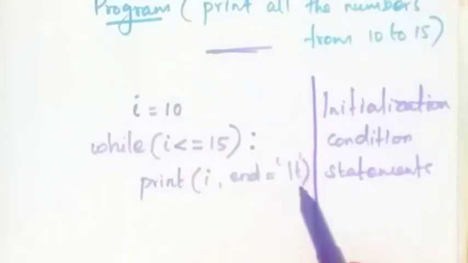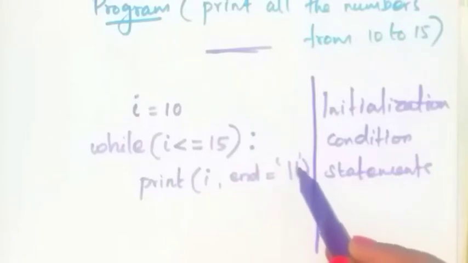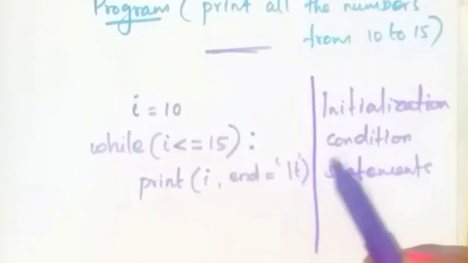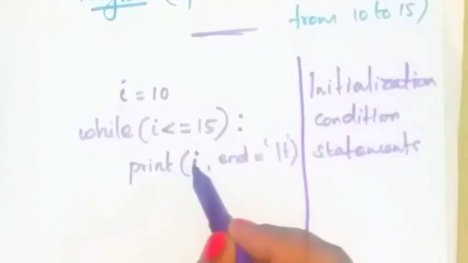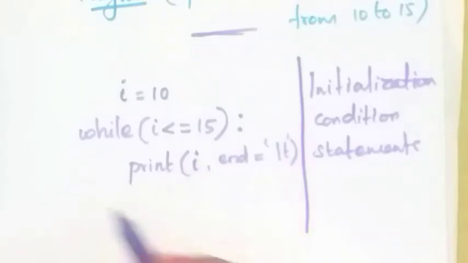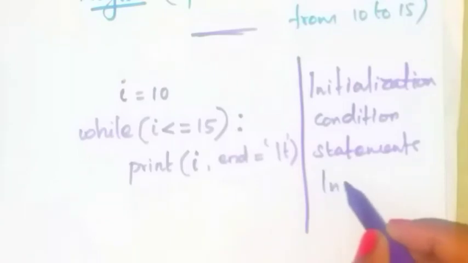Okay. This \t is nothing but an escape sequence. Okay. If you want to add a new line, you have to write here \n. Okay. This is t. T means what? Tab. A tab is used for giving some white space between two digits. Here it prints the value of the I variable. Okay. And next increment.